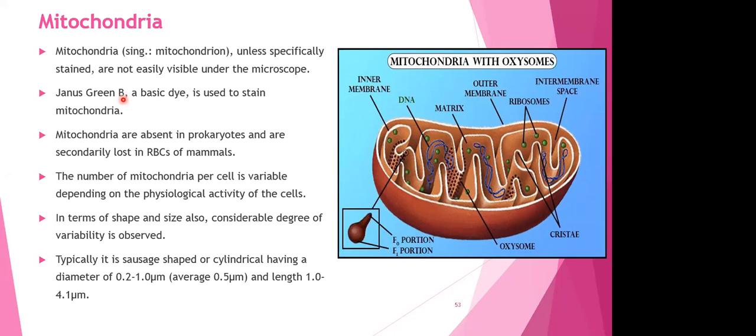The number of mitochondria per cell is variable depending upon the physiological activity of the cell. So the cells which are actively involved in ATP synthesis, उनमें ये mitochondria का amount ज़्यादा रहेगा, and those which are not actively involved, उसमें कम रहेगा. So it depends on cell to cell what is the functional role of it in ATP synthesis. Accordingly, the number of mitochondria is going to vary. इसका मतलब ये तो पक्का है ना कि वन सेल वन माइटोकॉन्ड्रिया वाला फेनोमेना है नहीं यहाँ पर. वन सेल सेवरल माइटोकॉन्ड्रिया यहाँ पर बनेंगे. इसका मतलब क्या हो गया बेटा?